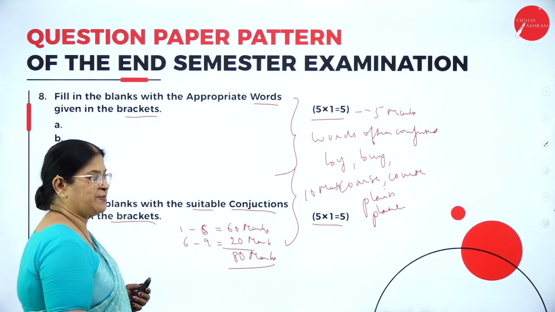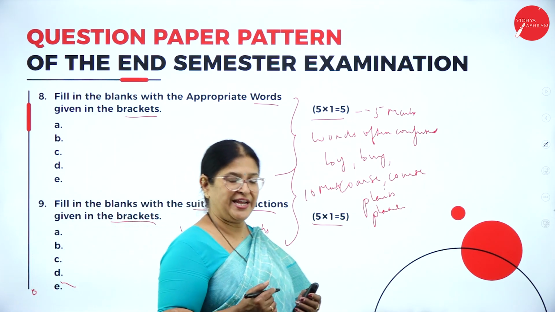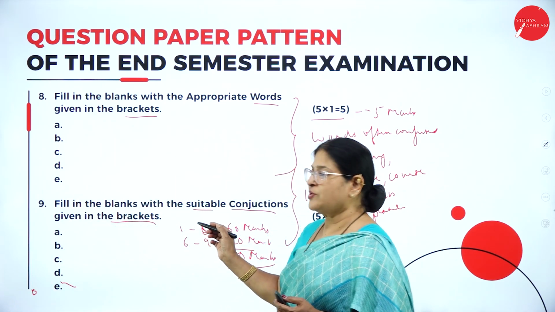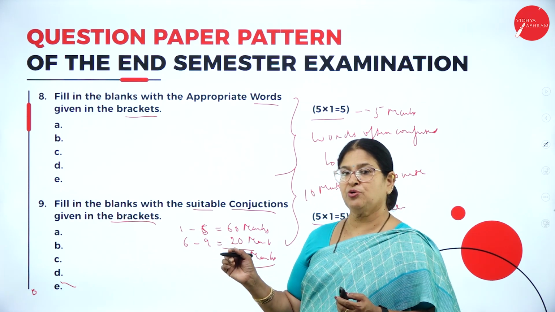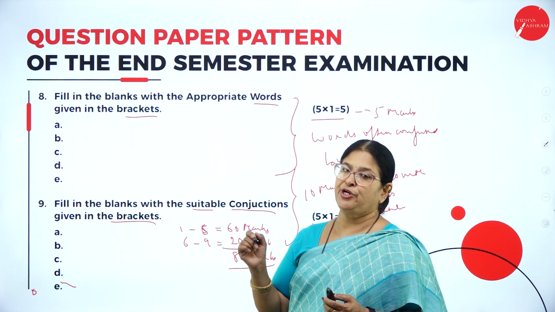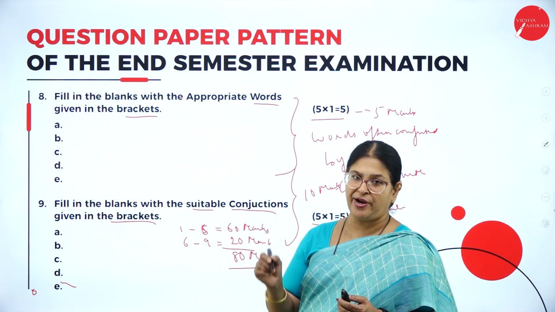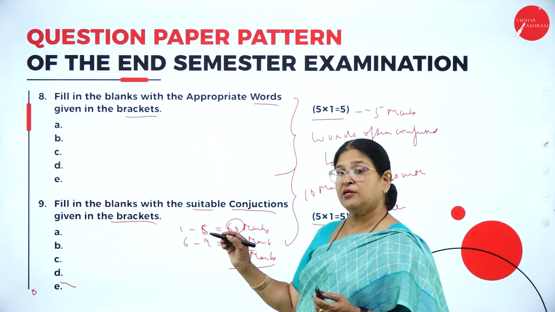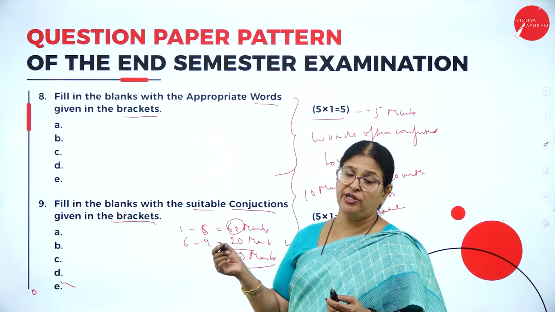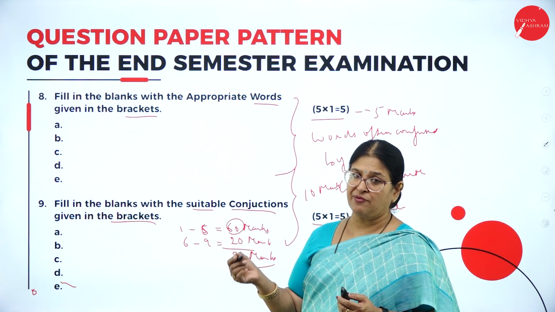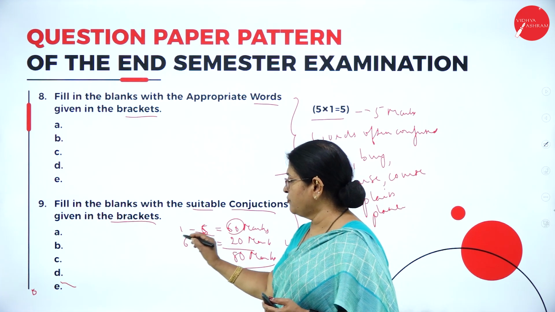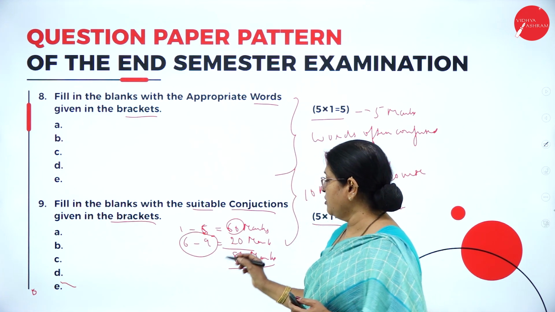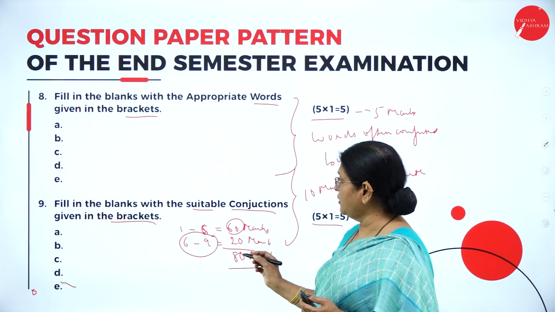So the semester end examination is for 80 marks, where questions 1 to 5, which include Unit 1, Unit 2 and Unit 3, that is poetry, short stories and essays, are for 60 marks. And the last unit, Unit 4, the language component, includes questions 6 to 9 for 20 marks. So total it is 80 marks.